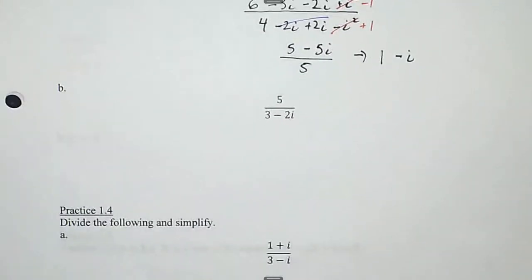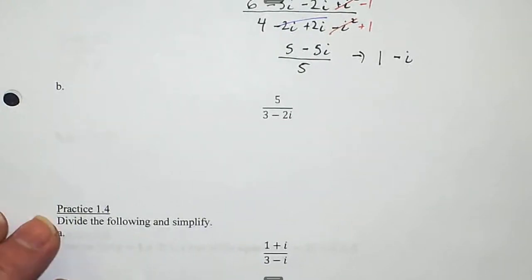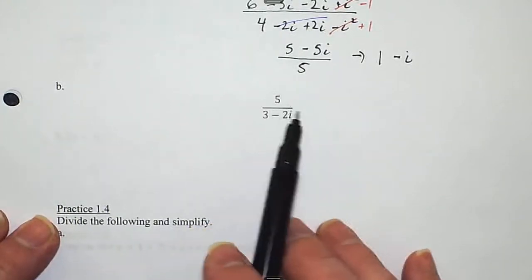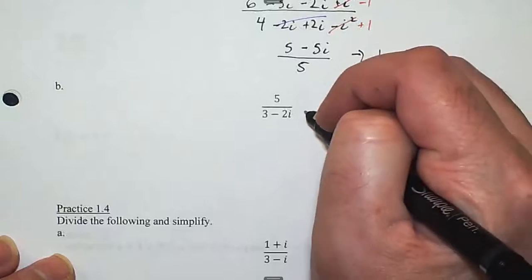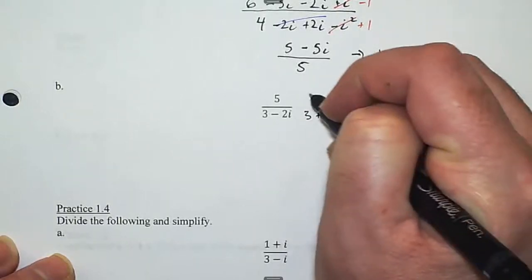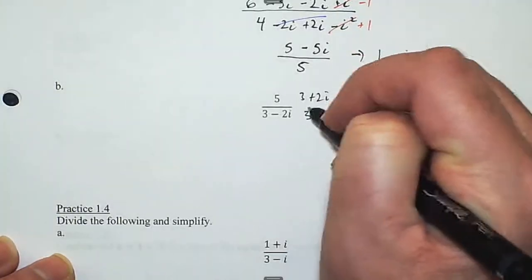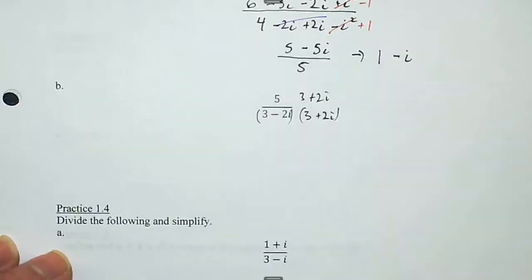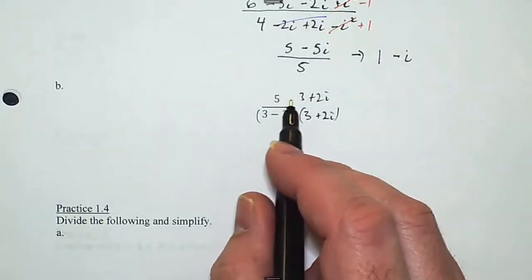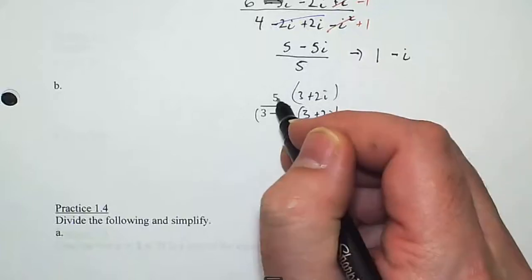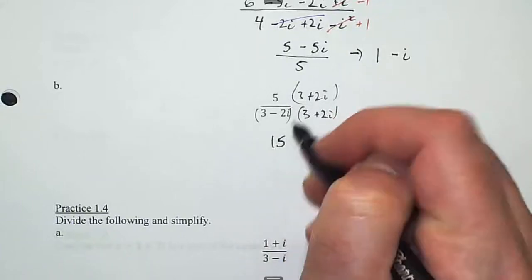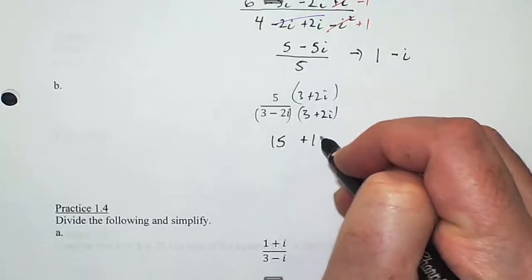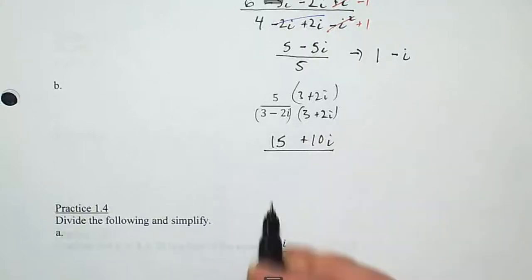Okay, I'm dividing a real number by an imaginary number. It'd be easy if this was the other way around, but I've got this binomial on the bottom, so I'm going to have to multiply by the conjugate. I will distribute on the top. There's parentheses here. 5 times 3 is 15, and 5 times 2 is 10, so 10i. On the bottom,